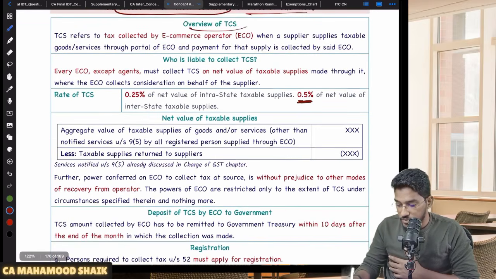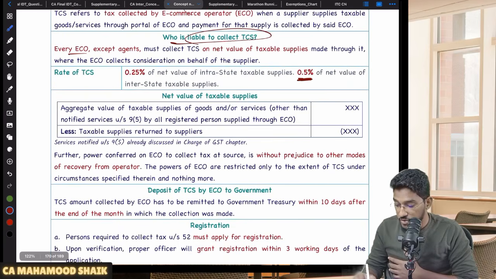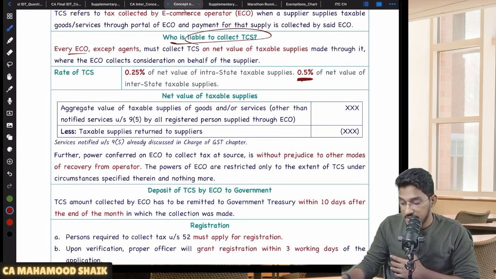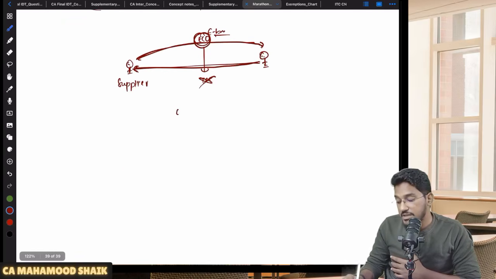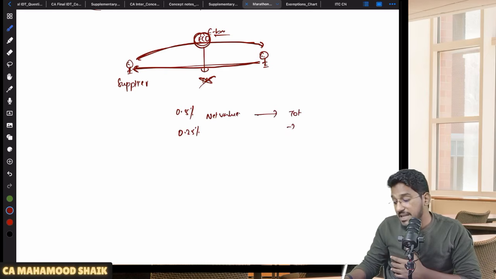So this is the overview of TCS that I have told. I have told who is liable to collect TCS: the e-commerce operator, at what rate, 0.5% of net value of taxable supplies. If it is interstate supply, 0.5%. If it is intrastate supply, 0.25% CGST, 0.25% SGST. And this 0.5% or 0.25% should be calculated on net value of taxable supplies. Sir, what do you mean by net value of taxable supplies? The total value of taxable supplies minus returns.